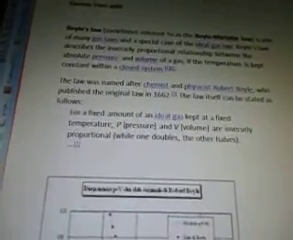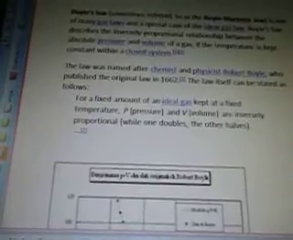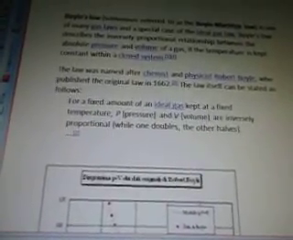The law was named after chemist and physicist Robert Boyle, who published the original law in 1662. The law itself can be stated as follows. For a fixed amount of an ideal gas kept at a fixed temperature, P pressure and V volume are inversely proportional, while one doubles the other halves. There's a diagram. That's a graph of Boyle's original data.